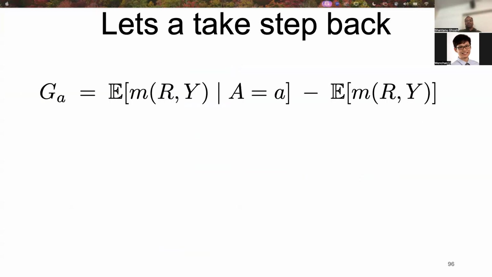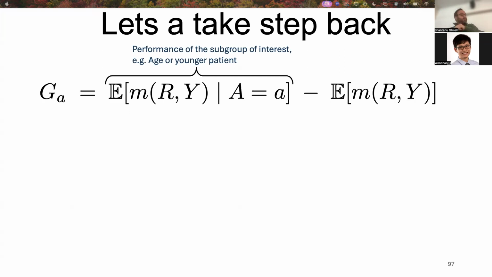So let's take a step back and abstract what LADDER does. LADDER effectively calculates this particular metric. This one on the left is the performance of the subgroup. This is the raw subgroup performance for the subgroup A. Here A is a subgroup of interest. It can either come from metadata or it can be one of the hypotheses proposed by LADDER.